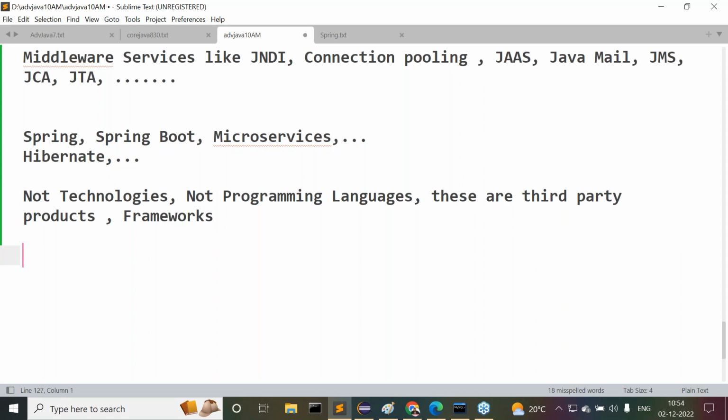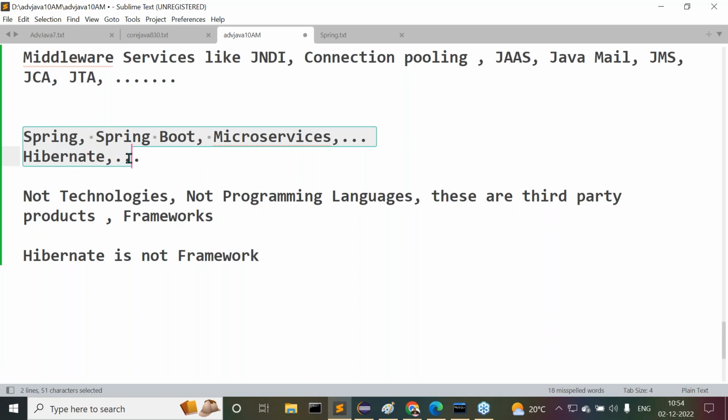Especially one more point I'm telling here: Hibernate again is not a framework. Understand clearly what I'm telling. First of all, I'm taking all these things as not technologies, not programming languages. Simply we can say these are frameworks. But Hibernate is not a framework. Then what is this actually? It is an ORM tool.